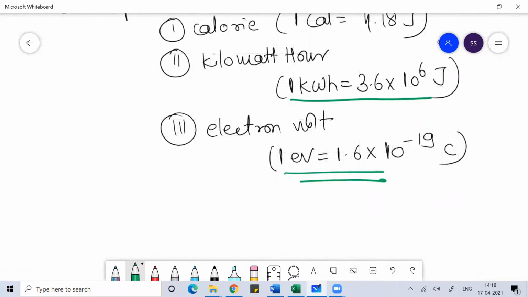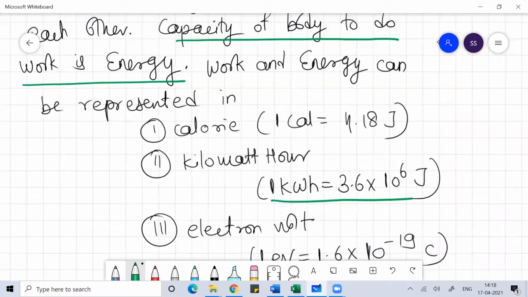When we do current electricity, we will try to understand what is coulomb, what is charge, and the relation between the current flowing in the circuit and the charge flowing. The charge of an electron is also 1.6 into 10 to the power minus 19 coulomb. Coulomb is the SI unit of charge. What is charge and what is current, we'll discuss further when we do current electricity.